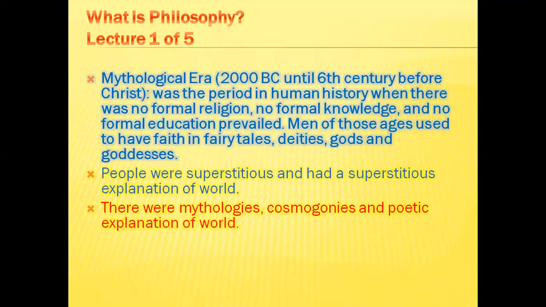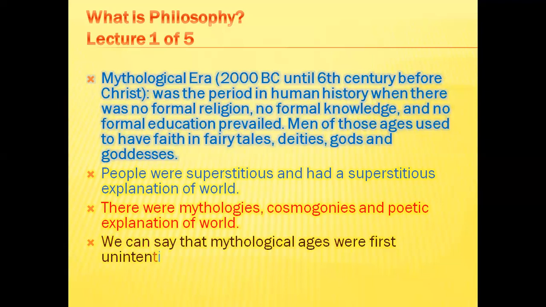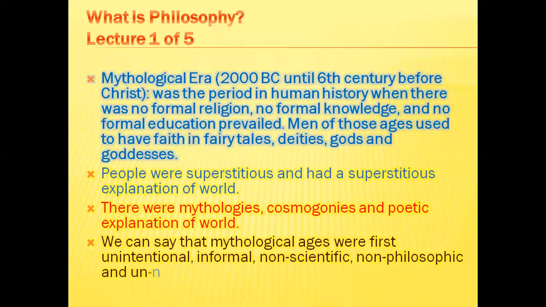So people used to believe in fairy tales, deities, and gods and goddesses. So we can say that there were mythologies, cosmogonies, and poetic explanations of the world rather than philosophic, naturalistic, or scientific ones. If we summarize this time, we can say that mythological ages were the first unintentional, informal, non-scientific, non-philosophic and unnaturalistic attempt at explaining the world.